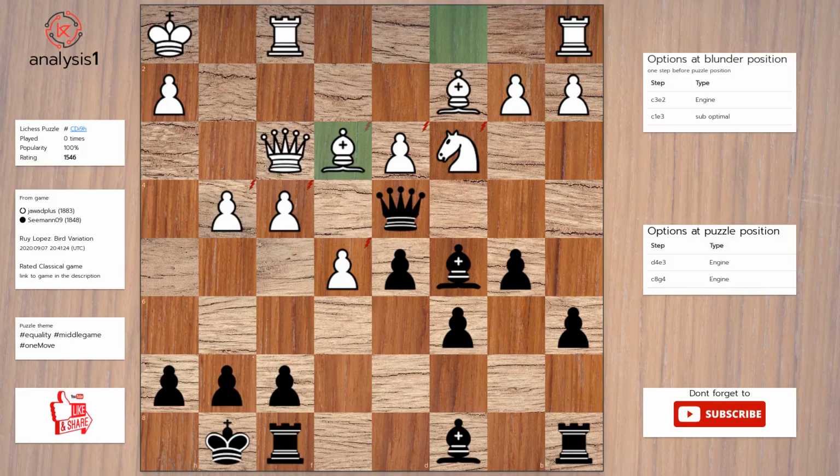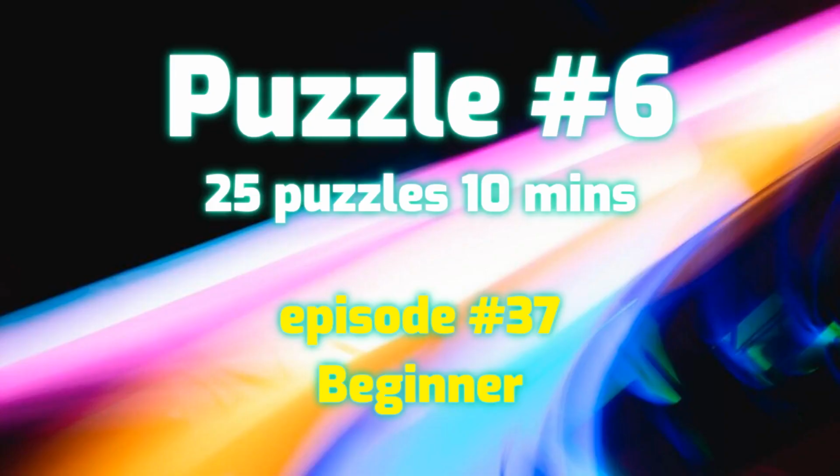Another one. Here are threats in puzzle position. Bishop takes pawn. Queen takes pawn. Queen takes pawn. Queen takes bishop. Queen takes pawn. Queen takes knight. There are no checks in this position. The puzzle is solved using: queen takes bishop. Let's see the next puzzle.